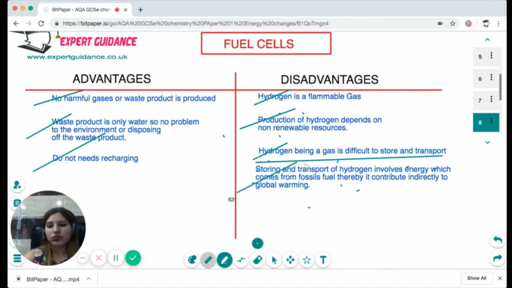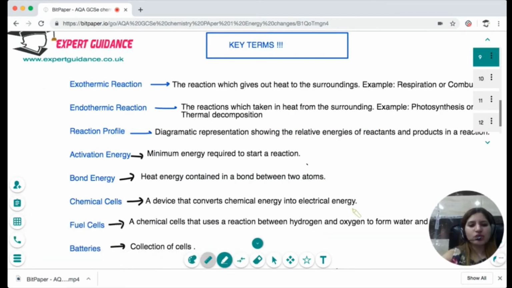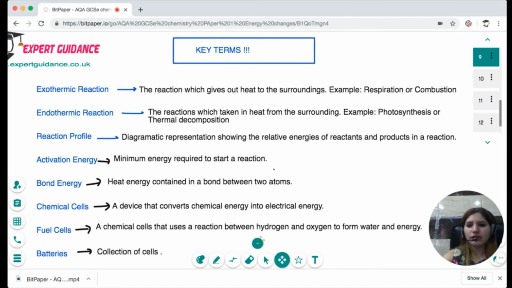Thereby, it does contribute to global warming. Okay, so I hope this topic is a short, sweet, and simple topic. Let us just quickly look over the key terms that we saw in this topic.